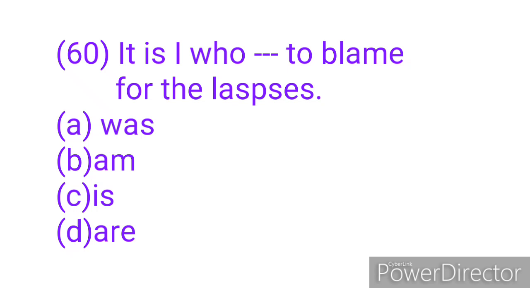For example, you can say, you are the one who I'm to report to. Here you used am after who because the subject, you, is in the second person. So the correct expression for the sentence is, it is I who is to blame for the lapses.